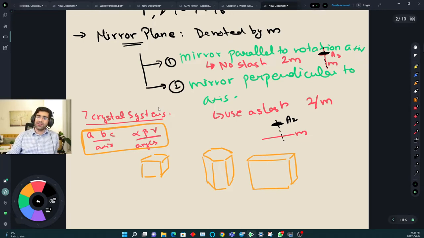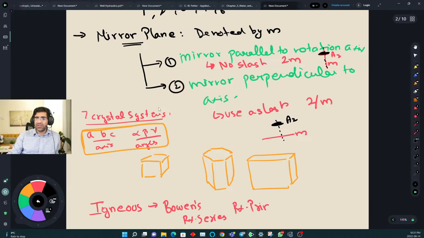There is one other lecture which is part of igneous but is usually covered as part of mineralogy, because these felsic and mafic terms are very common, and you should know a little bit about how the crystal sequence takes place. So in igneous, there is a topic called Bowen's reaction series, with other names like reaction principles. You will find this is one of the first topics that was covered in the course.